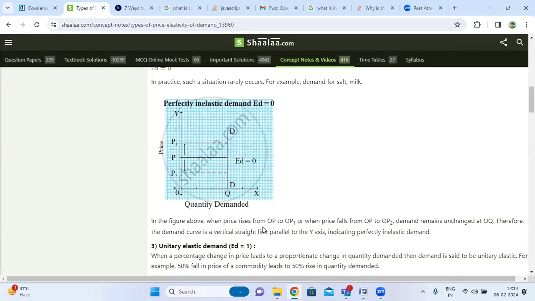As in the above figure, when the price rises from OP to OP1, the quantity demanded remains unchanged at OQ. Therefore, the demand curve is a vertical straight line, parallel to the y-axis, indicating perfectly inelastic demand.